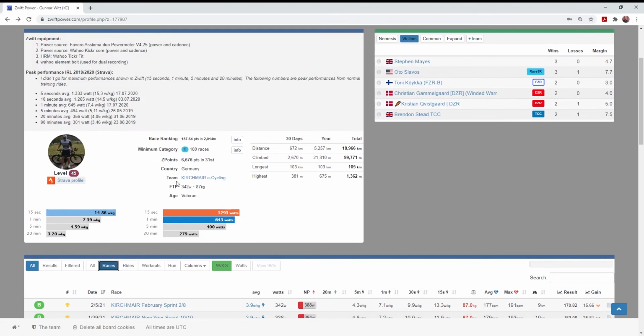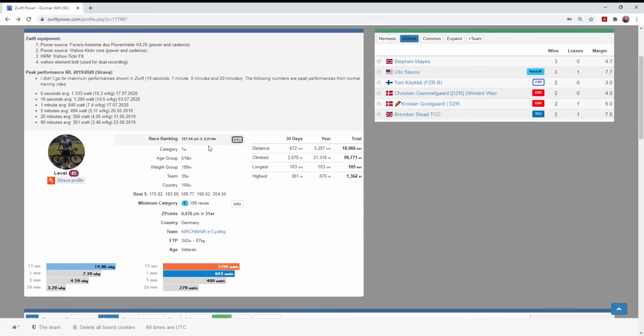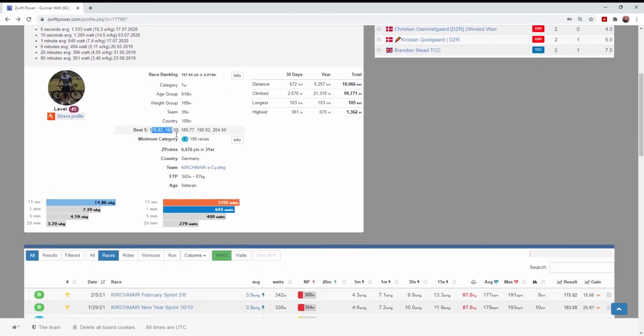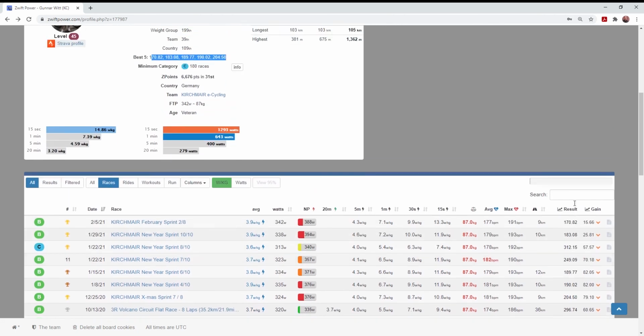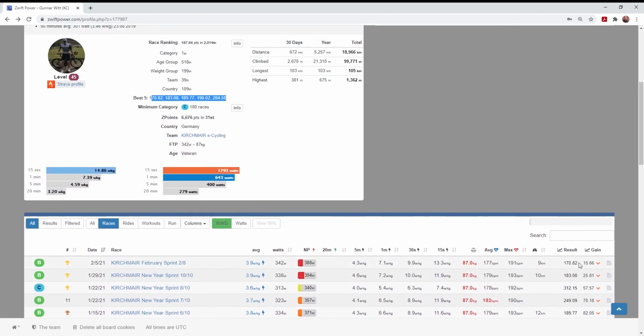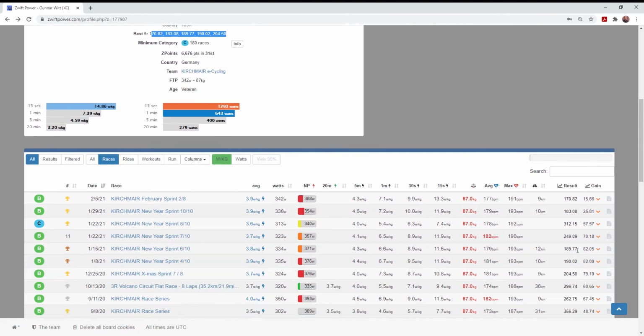So at the end of the day, we get this ranking. You see the 170, the 183, 189, 190, 204 averages out to the 187. And if you were to follow over here on the right side by which race that is, here we go at 170, here we go at 183, 189. It's this one here, which was the third place in the B category, the 190, third place in the B category, and the 204, first place B category.